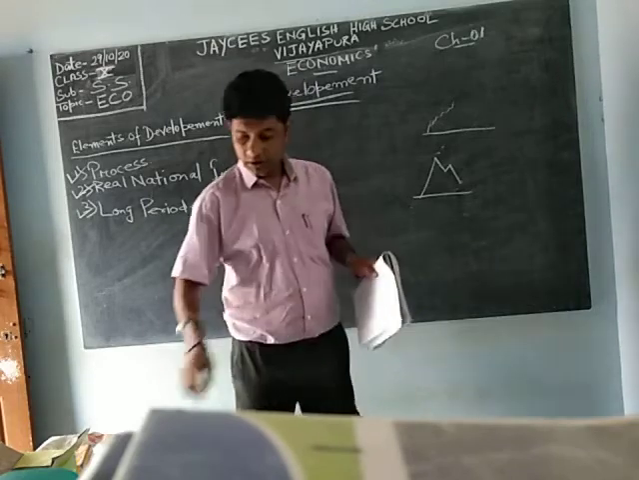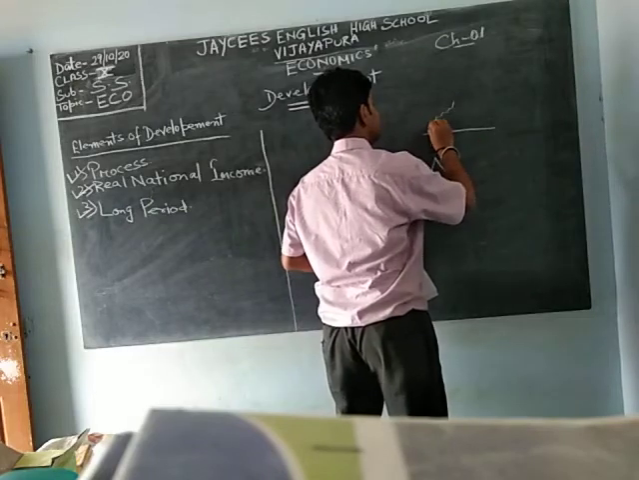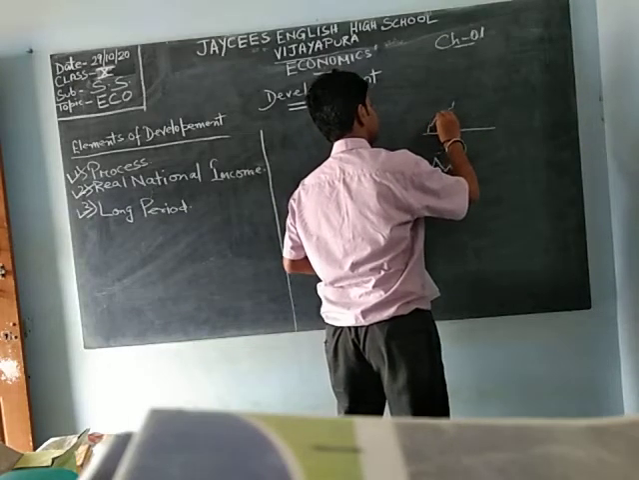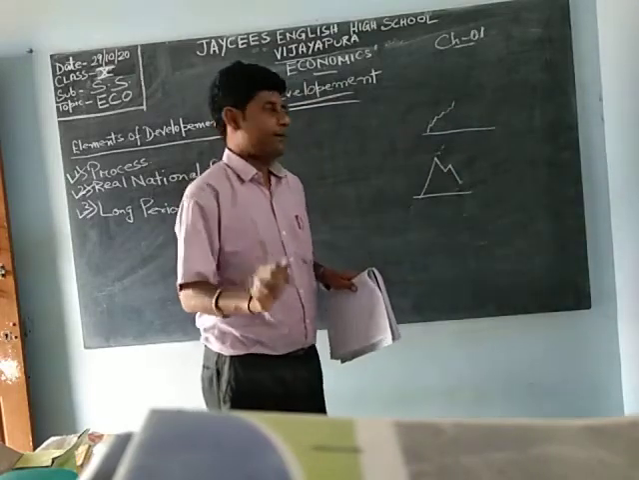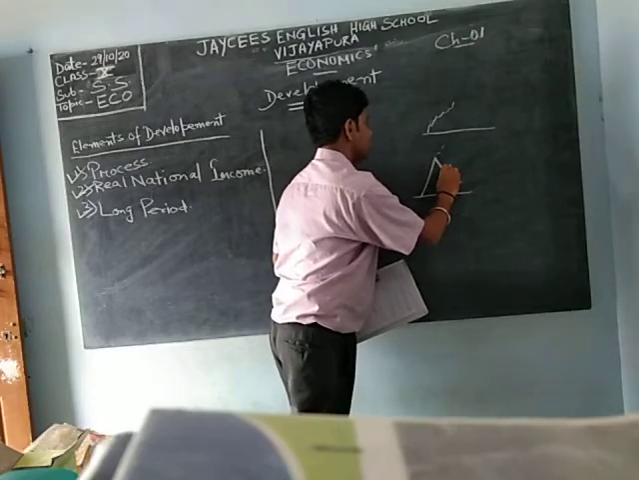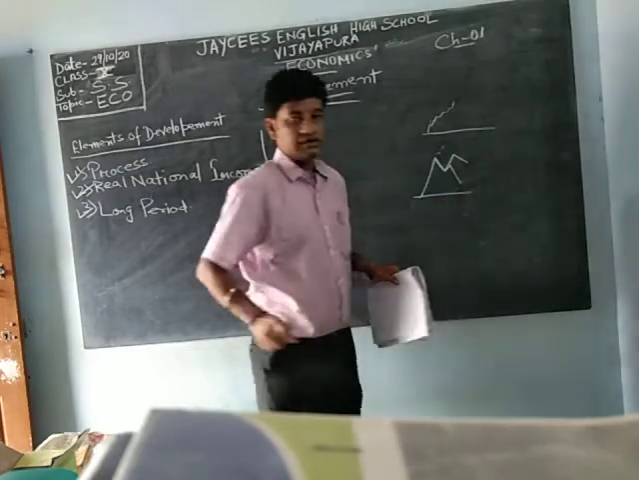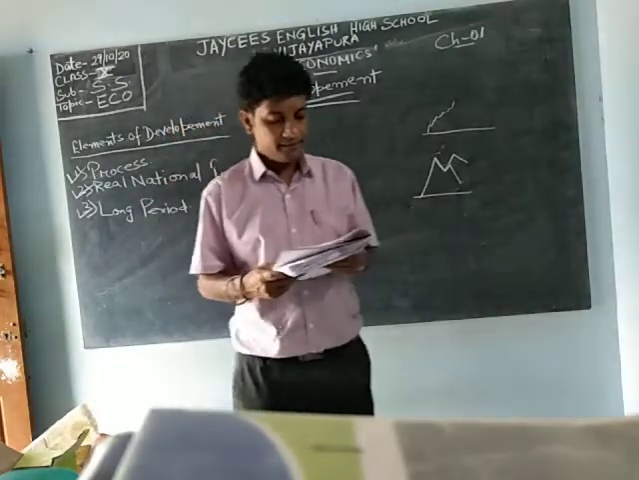Suppose the graph is like this: this year this much, again this much, again this much. It means that development is growing properly. But if it is like this, one year this, one year that, in a zigzag way, that means development is not there.